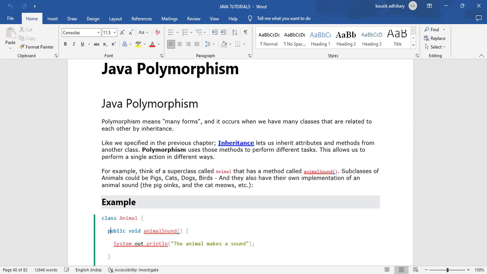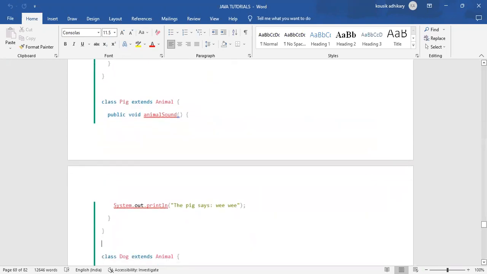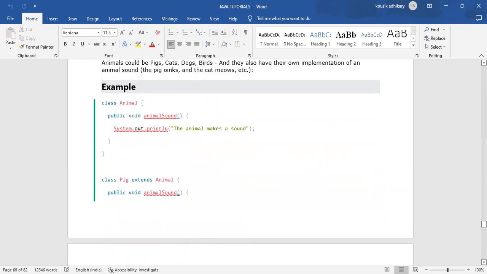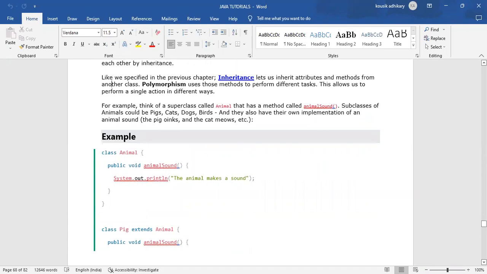That we have just now done. Polymorphism uses those methods to perform different tasks. This allows us to perform a single action in different ways. Polymorphism is using the same kind of method to perform different tasks. Let's directly see the example.